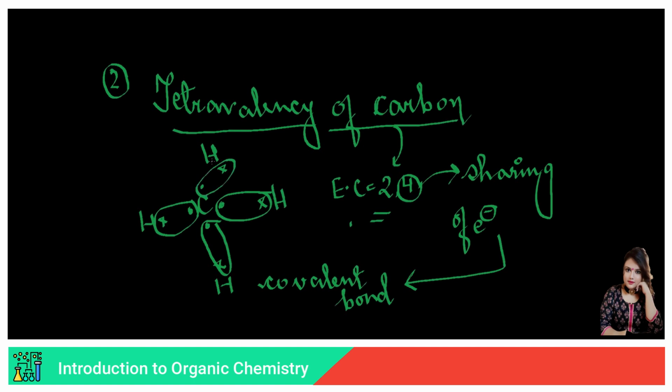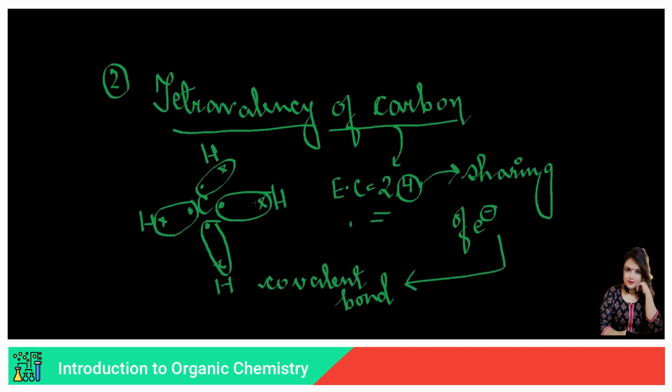Okay. Now let me give you the justification why this sharing is happening. See, without transferring its electrons or giving its electrons, it has just shared its electrons, right? Now what happens as a result? It already had 4 electrons in its outermost shell. Now it has also shared the electron of hydrogen, this one, right there.